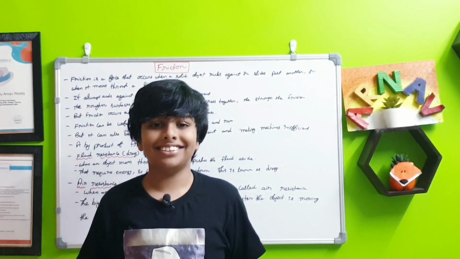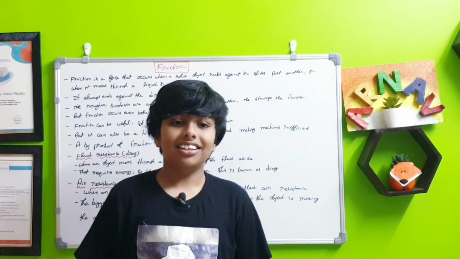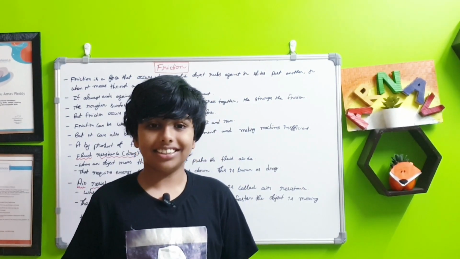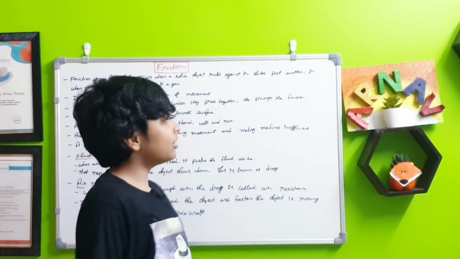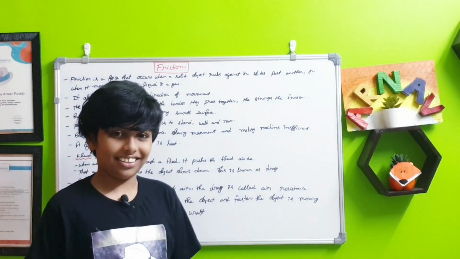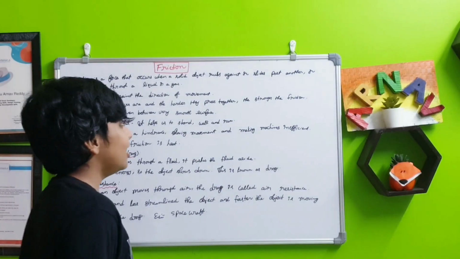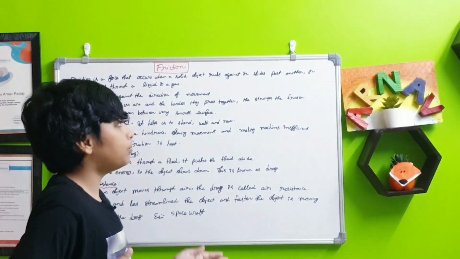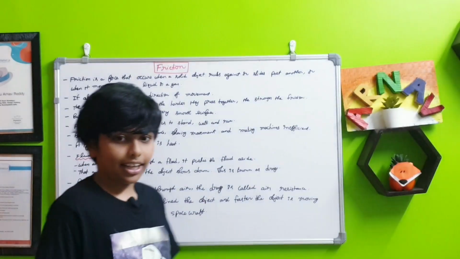So today it is the 44th episode in the science series. Today in science it is physics, and we are going to discuss a type of force called friction. Friction is a force that occurs when a solid object rubs against or slides past another, or when it moves through a liquid or gas.